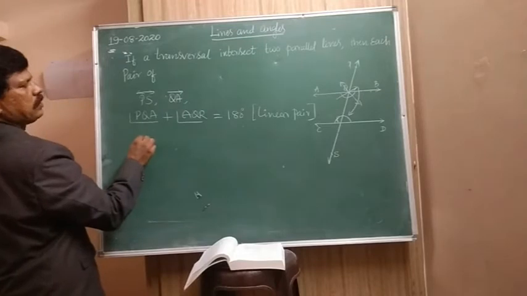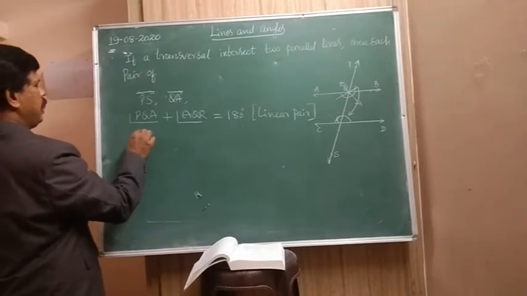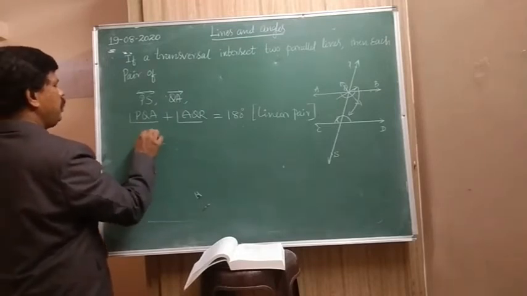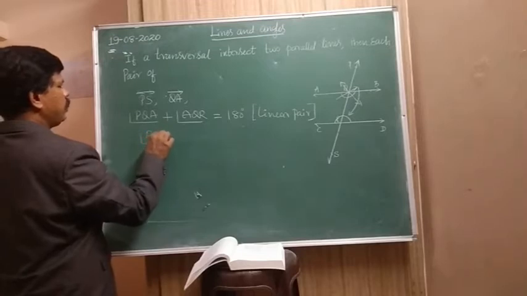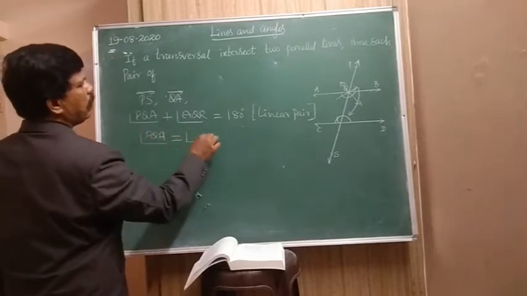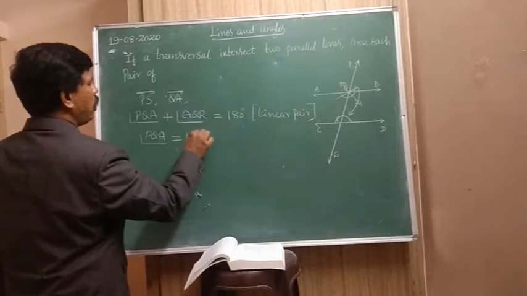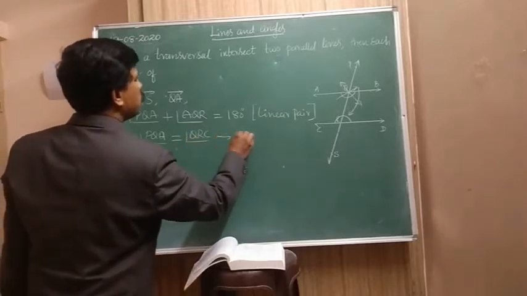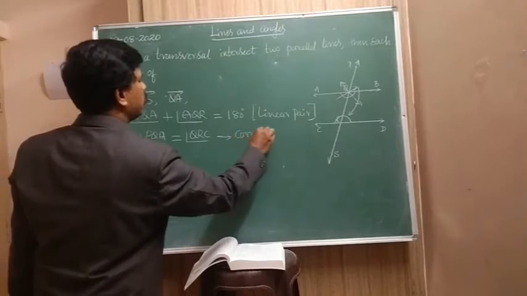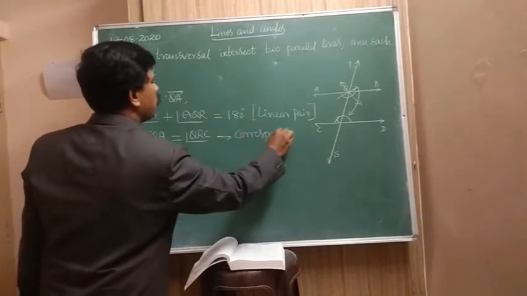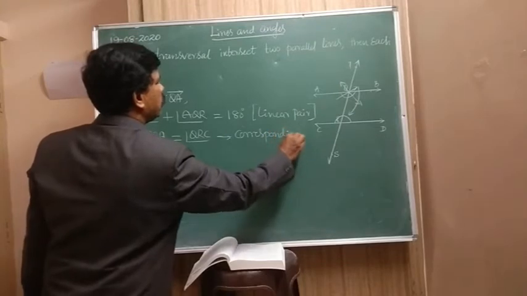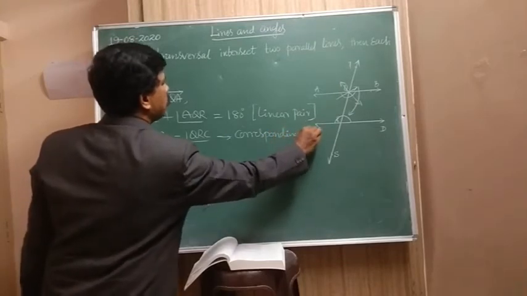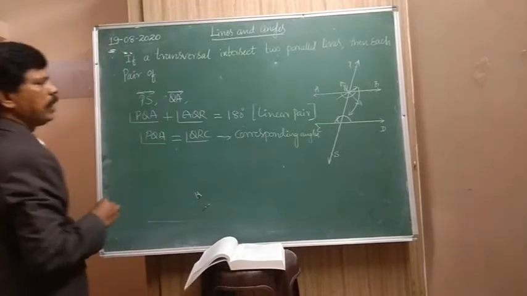Now next, I am taking this angle PQA is equal to angle QRC. That is what? Corresponding angles.